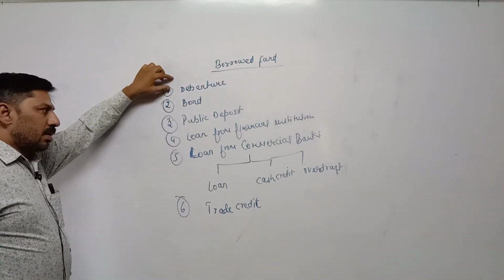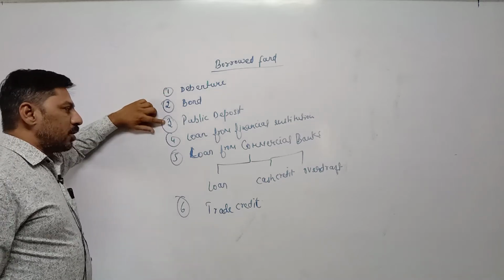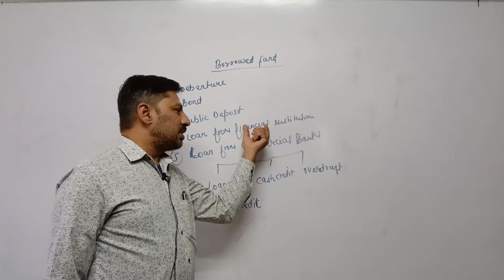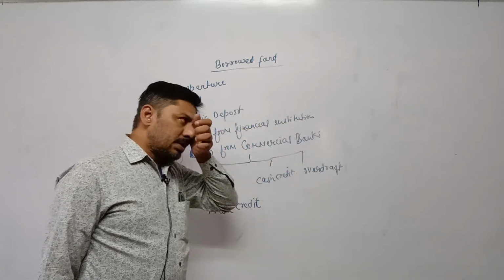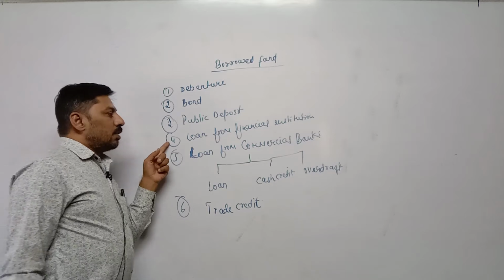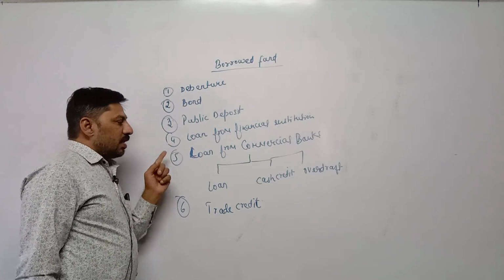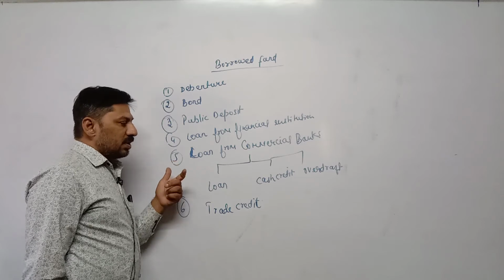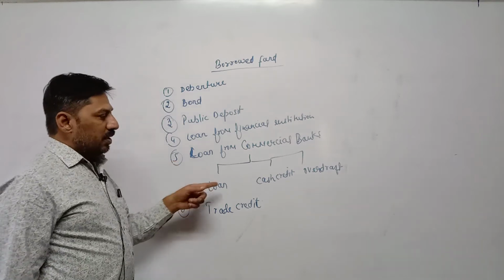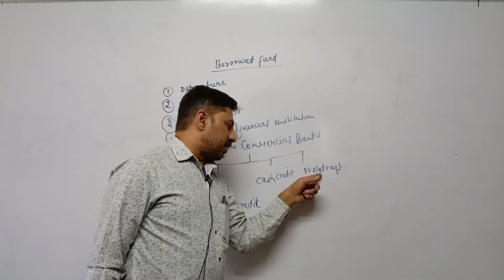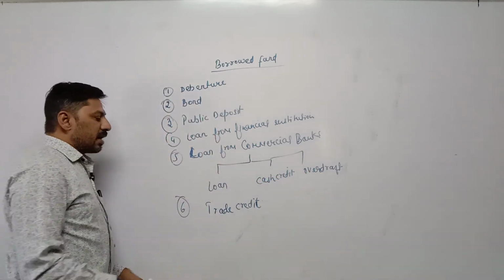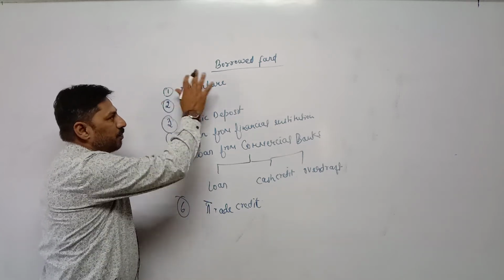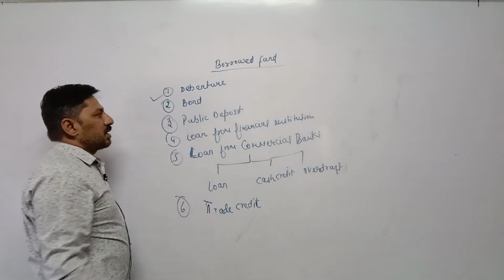Debenture, bond, public deposit, loan from financial institutions, means financial institution means which are not banks, like Muthoot Finance. Loan from commercial bank, and commercial banks provide loan in different forms: loan, cash credit, overdraft. Next one is trade credit. So these are the different examples of borrowed fund, where the first point is debenture.